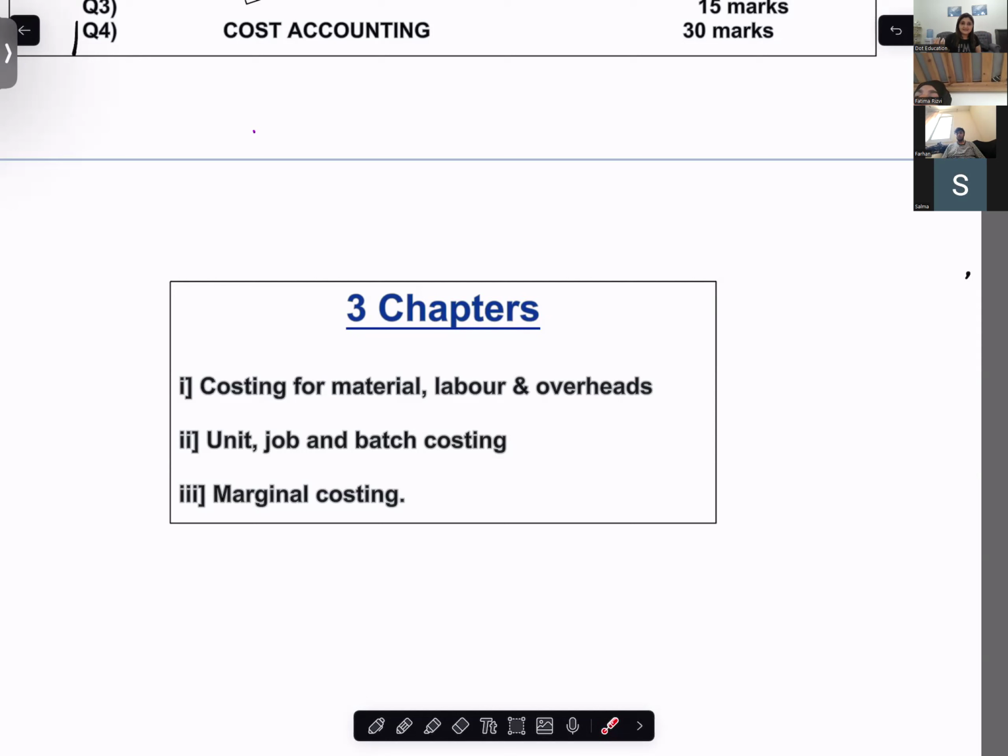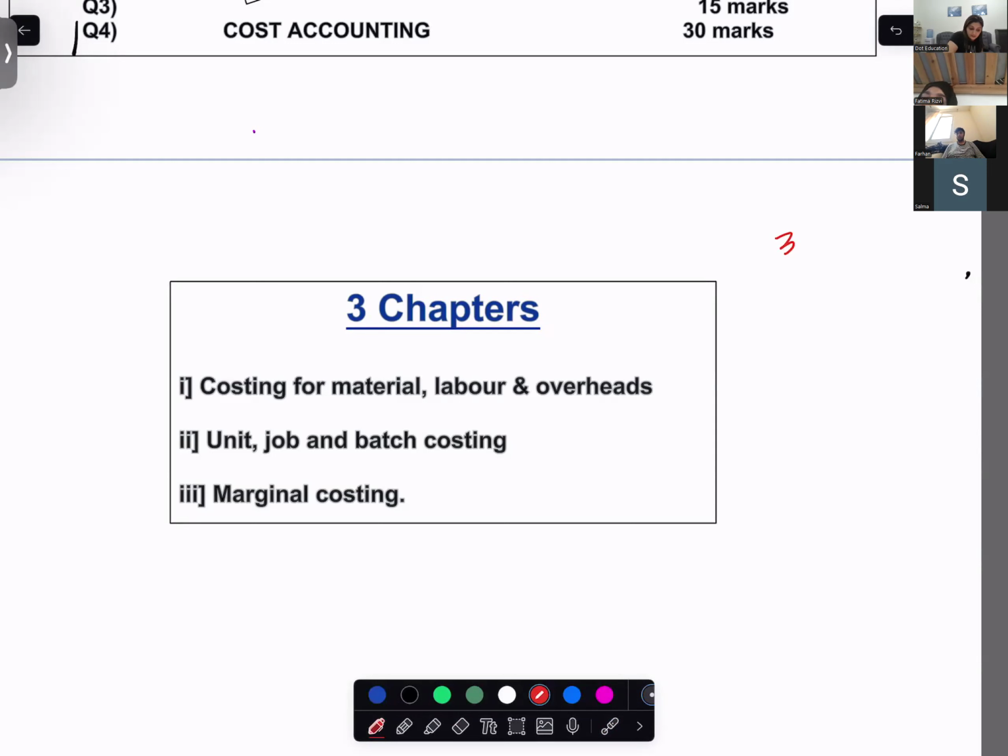You've come from IGCSE. Students who don't come from IGCSE have issues in financial accounting. So here, your knowledge of financial accounting does not come into the picture. It is just cost accounting and 2 chapters, 30 marks flat.